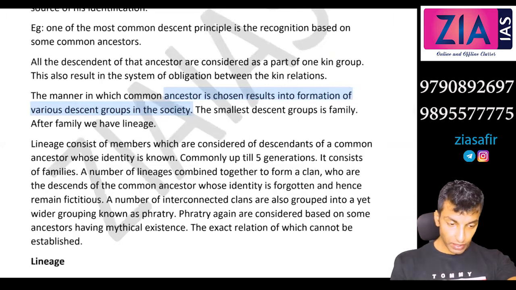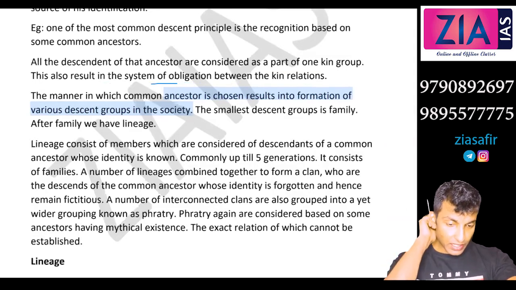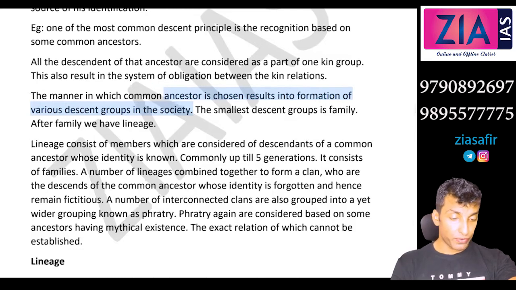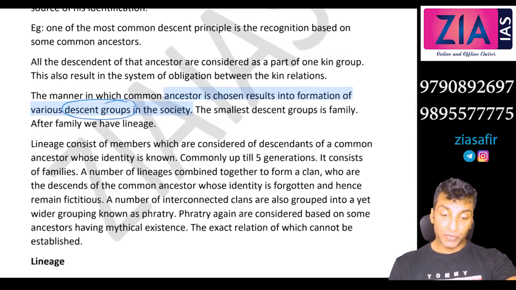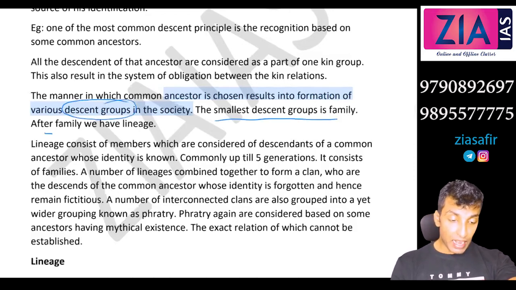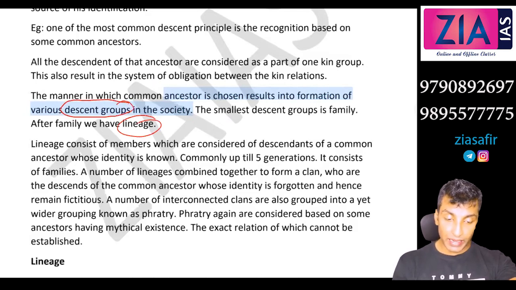This also results in the system of obligation between two kin relation. The manner in which common ancestor is chosen results in the formation of various descent groups in society. So various descent groups is what we are trying to understand. The smallest descent group is the family. After family we have lineage. So what is lineage? Lineage is actually part of descent group, right? So here you can see descent groups. The first group is family, second is lineage.